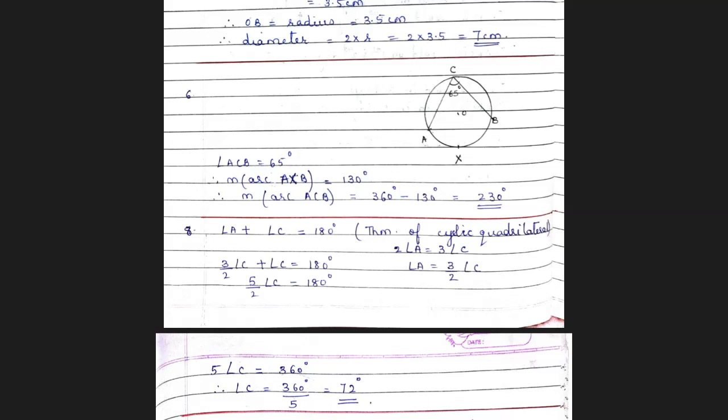From the inscribed angle theorem, we know that the measure of the inscribed angle is half the measure of the arc that is subtending it. Therefore, arc AXB should be double the measure of the angle. So it is 130 degrees. So the measure of arc ACB will be 360 minus 130. Your answer will be 230 degrees.